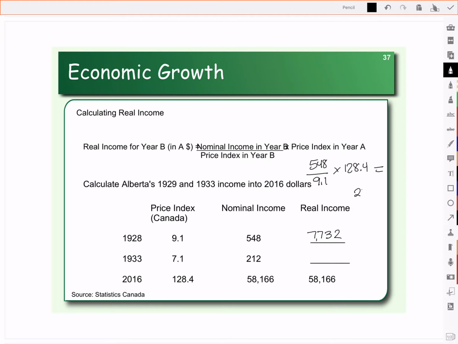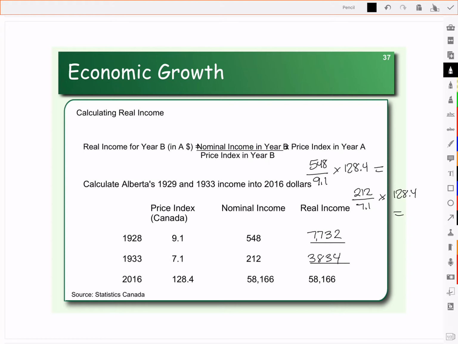To find that, we take our $212, divide by the CPI in that year, and multiply it times the CPI of the year that we're looking at. So we're converting it into 2016 dollars here. So let's take our 212 divided by 7.1 times 128.4. And if you lived in 1933 and made $212 a year, that would be like making $3,834 today. Can you live off that?